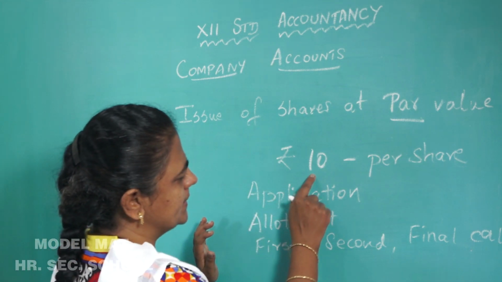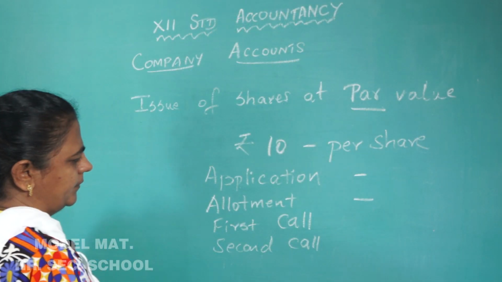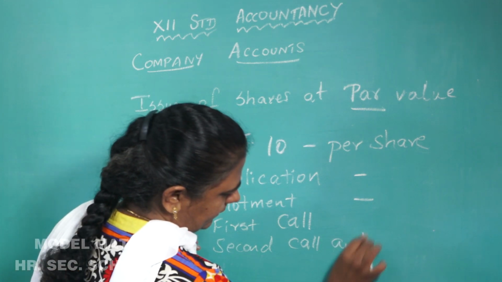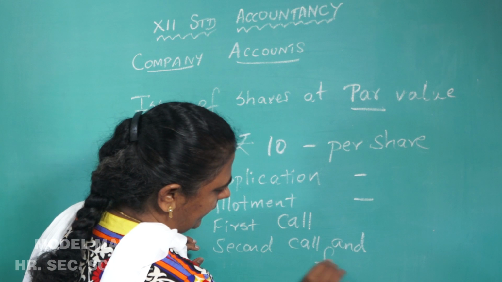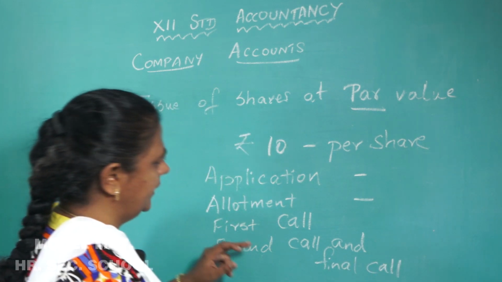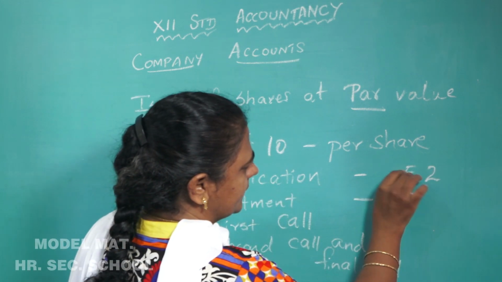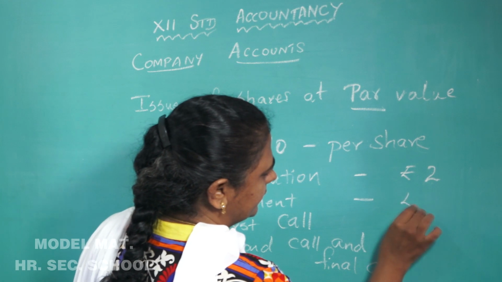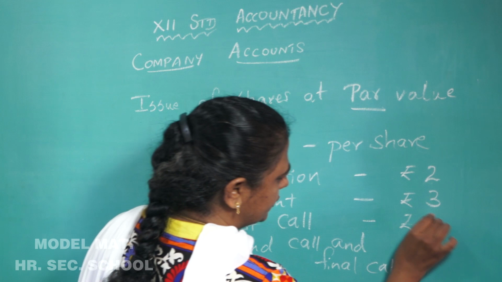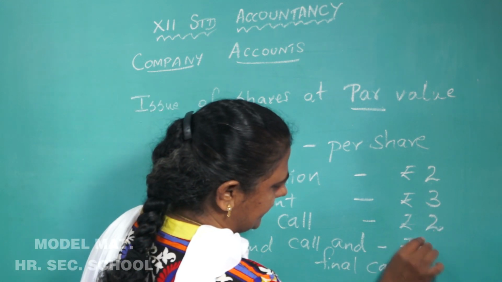Okay. Suppose this is 10 rupees. So, here what will they give? Application, allotment, first call, second and final call. For the application they will be collecting 2 rupees, allotment rupees 3, first call rupees 2, then second and final call rupees 3.